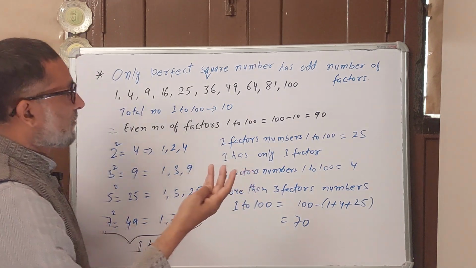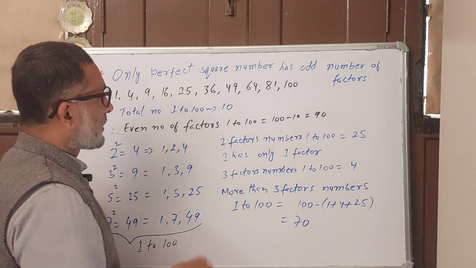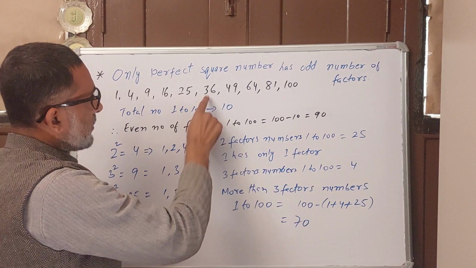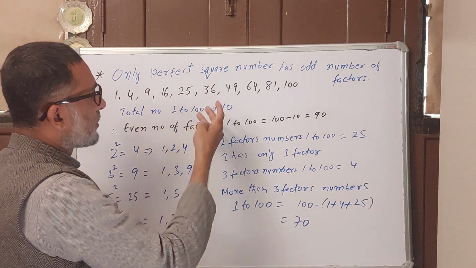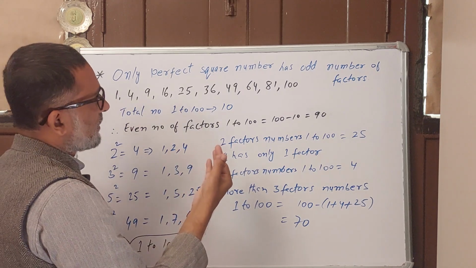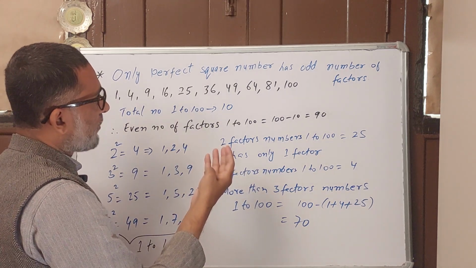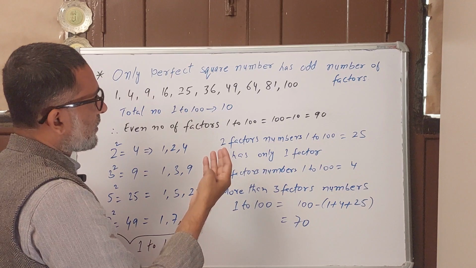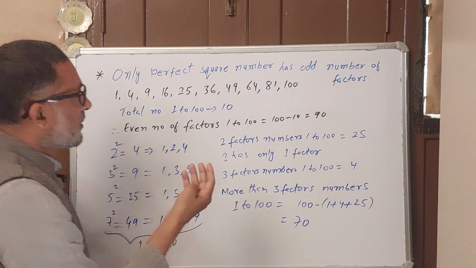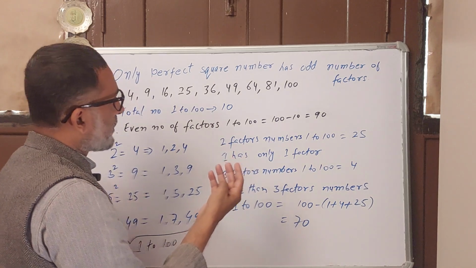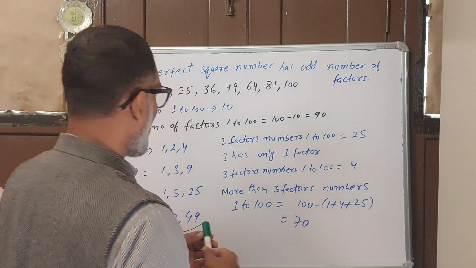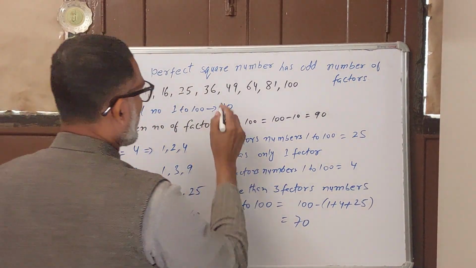So it has 7 factors? So I will try to demonstrate how many factors 36 has.